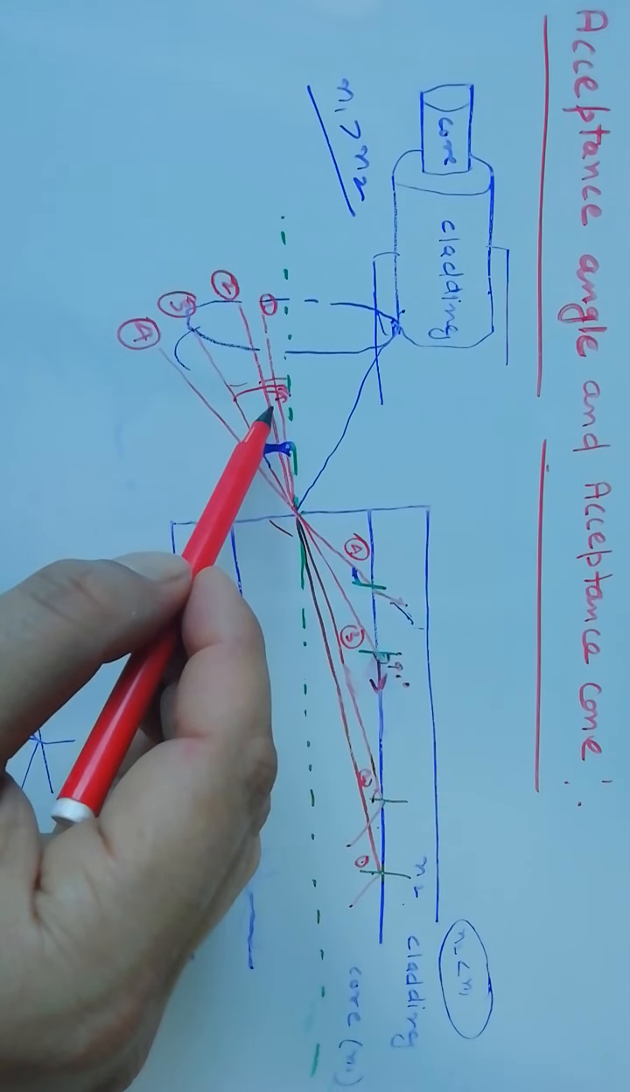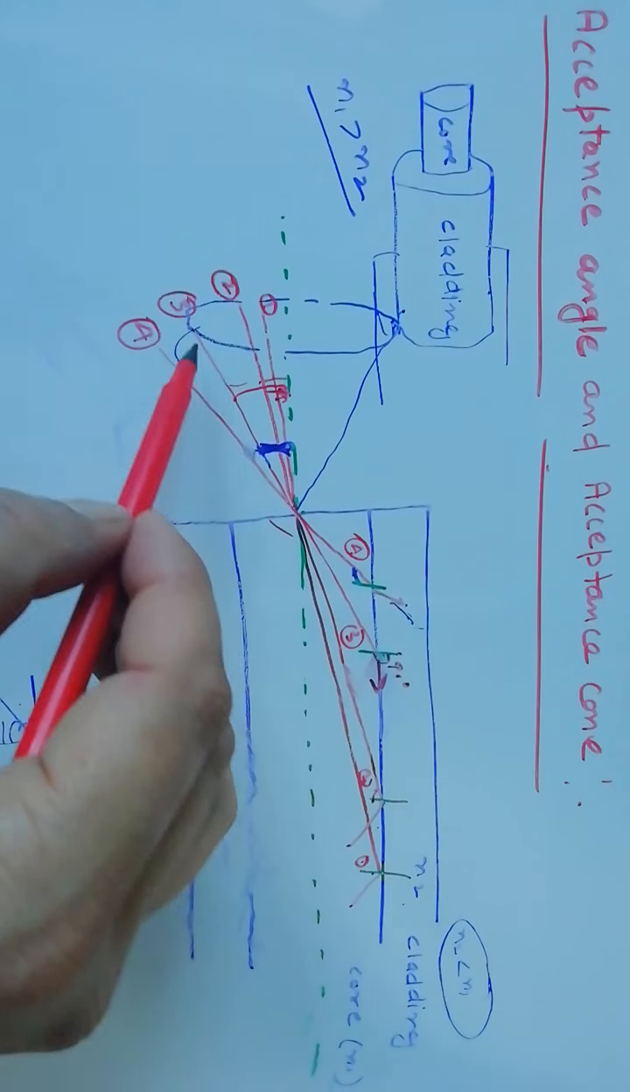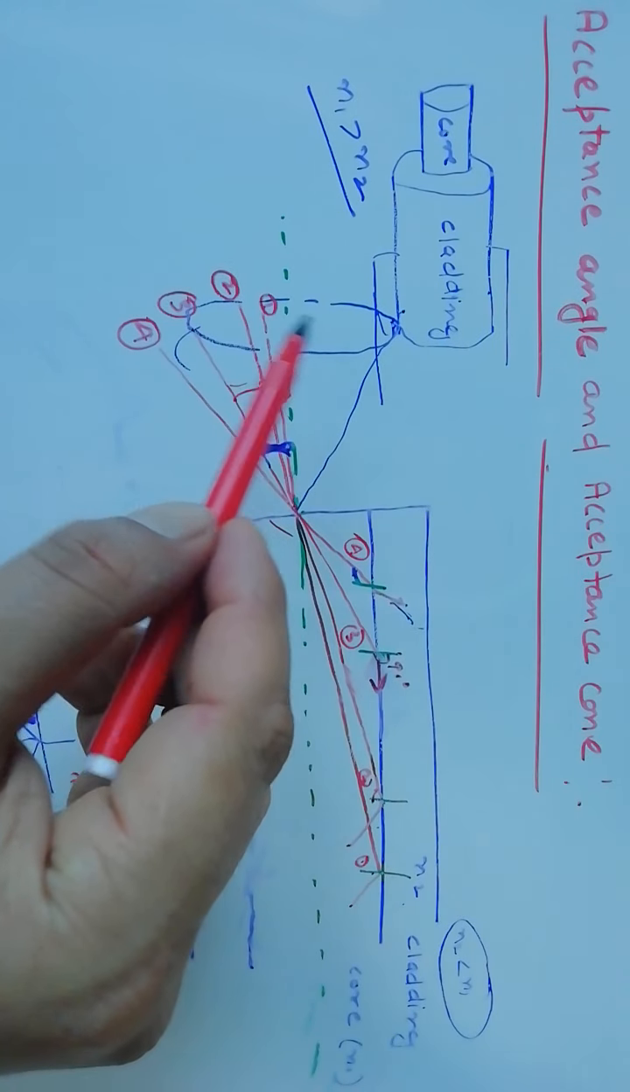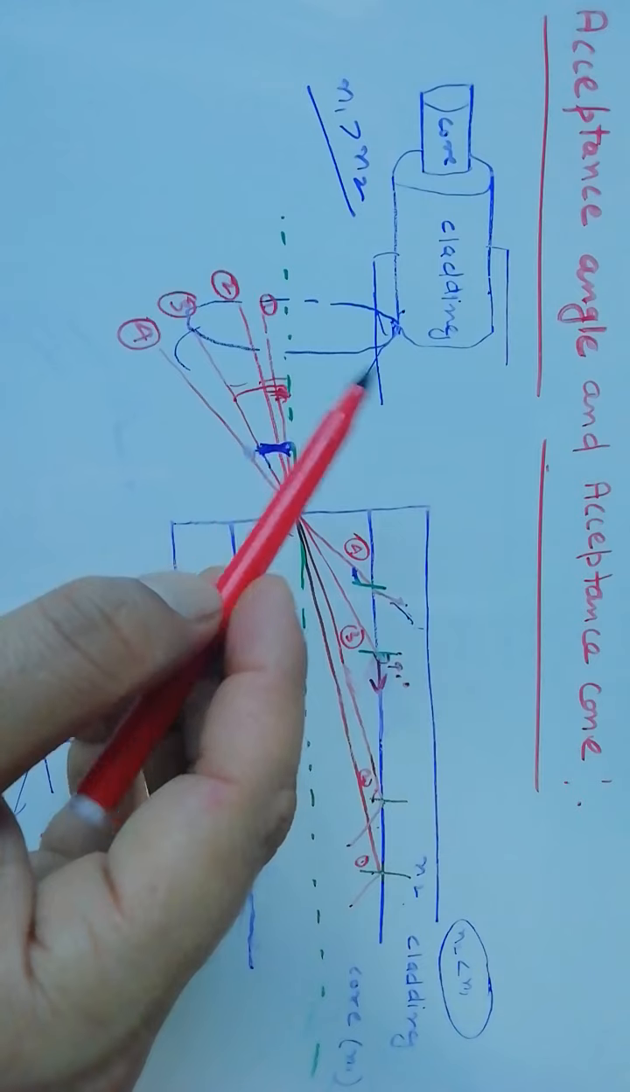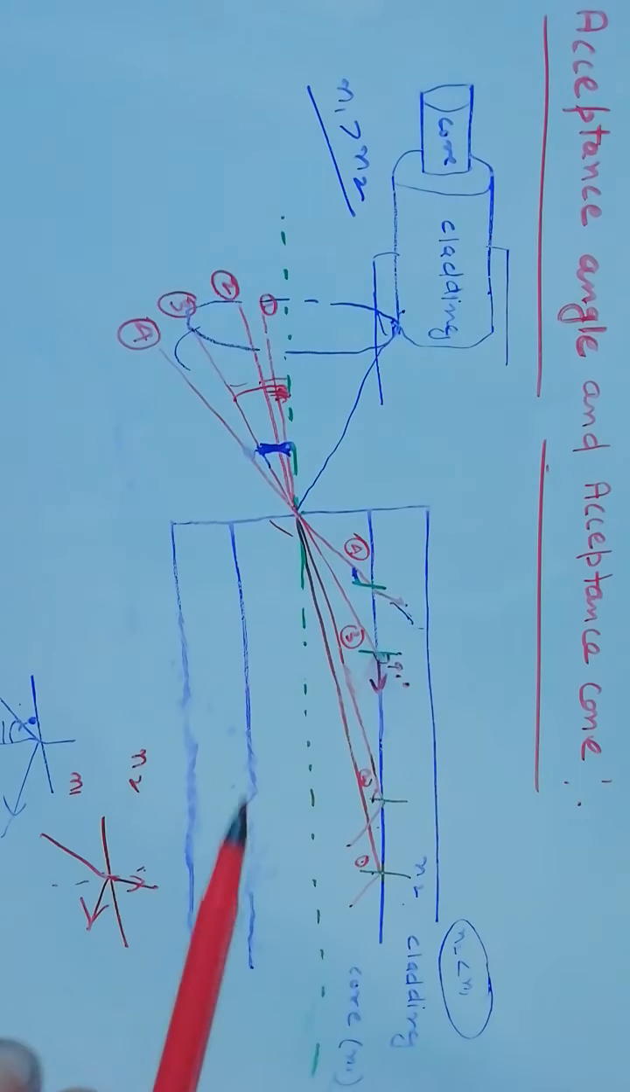And if we consider this as a semi-vertex angle and make a cone with this semi-vertex angle, we have a cone like this. This is called the acceptance cone. So this is all about acceptance angle and acceptance cone.